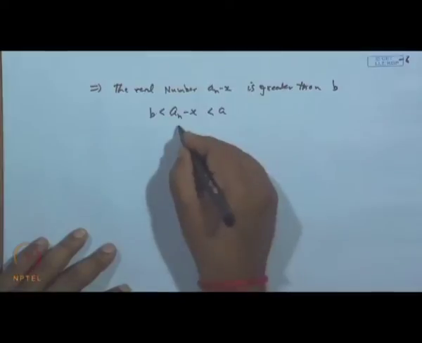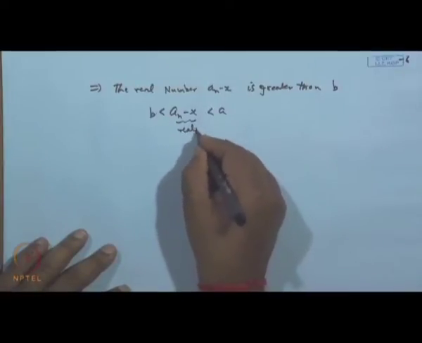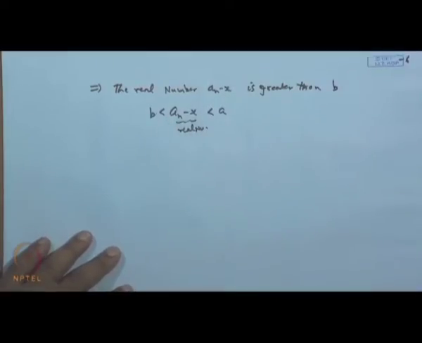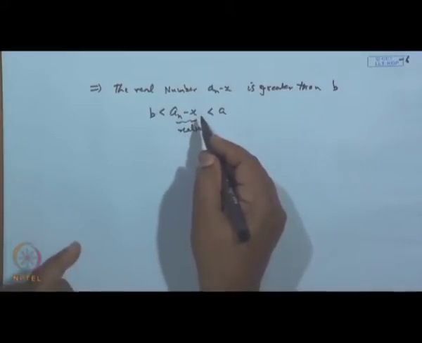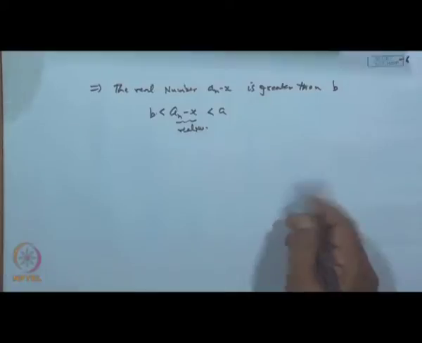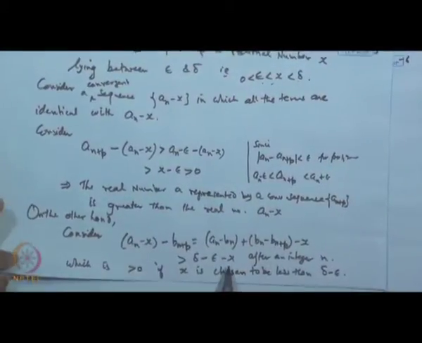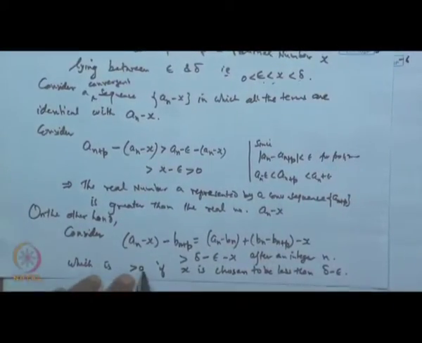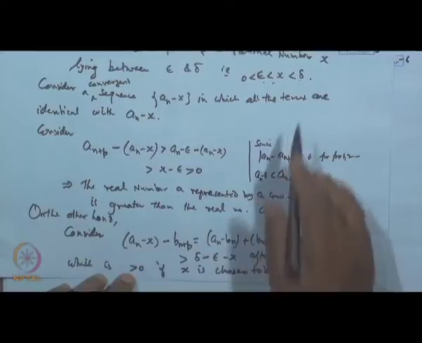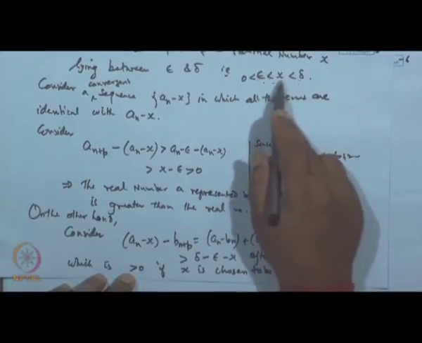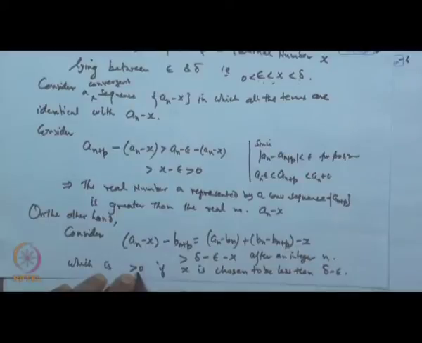This is a real number which is lying between b and a, but x is our choice, because one can choose infinite x which satisfy this condition. Between epsilon and delta, we can take infinite number of x which can satisfy this condition.